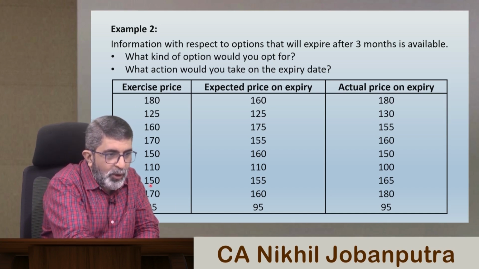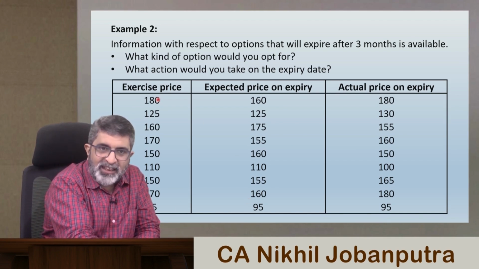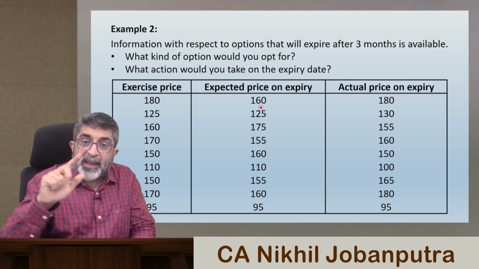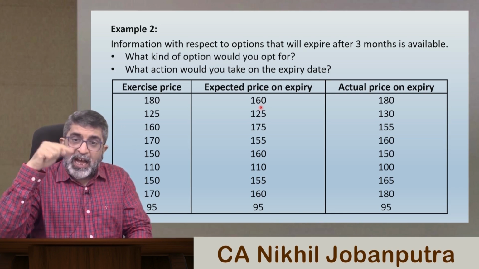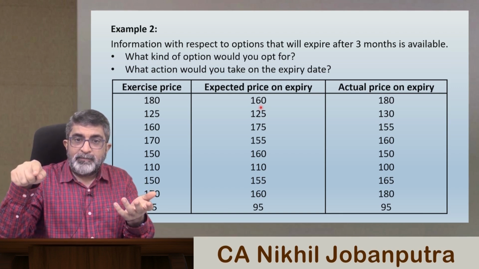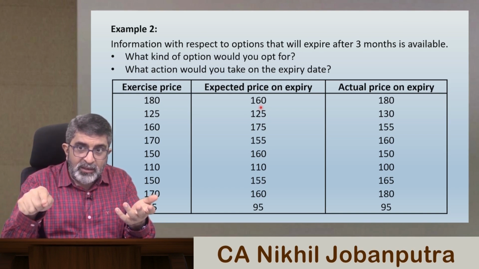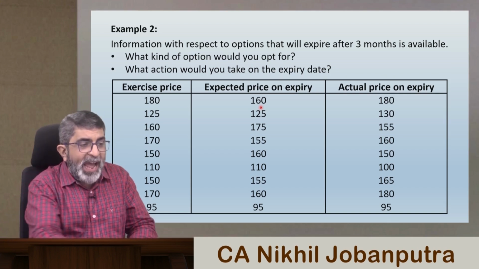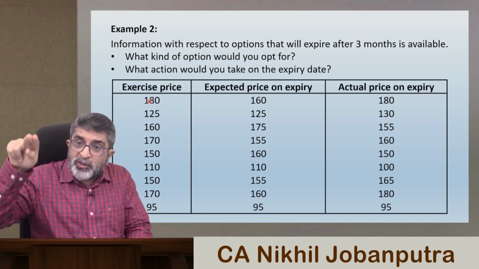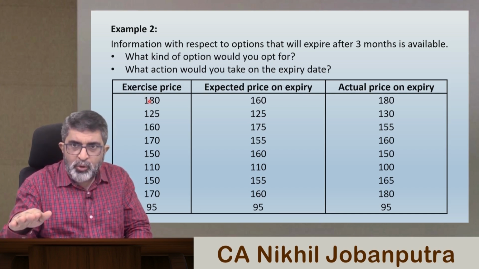Now, focus point will be only these two information data. So, first case, exercise price of something is 180, expected price is 160, means after 3 months you believe that the market price is going to be 160, correct? You believe that the market price is going to be 160. So what you would want to do at 180? Something whose market price is going to be 160, at 180, are you going to buy it? No, you are not going to buy it.